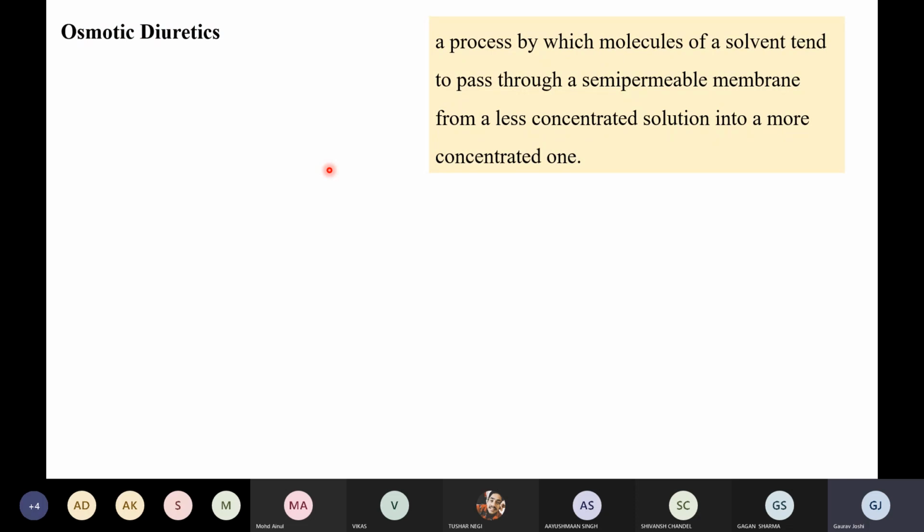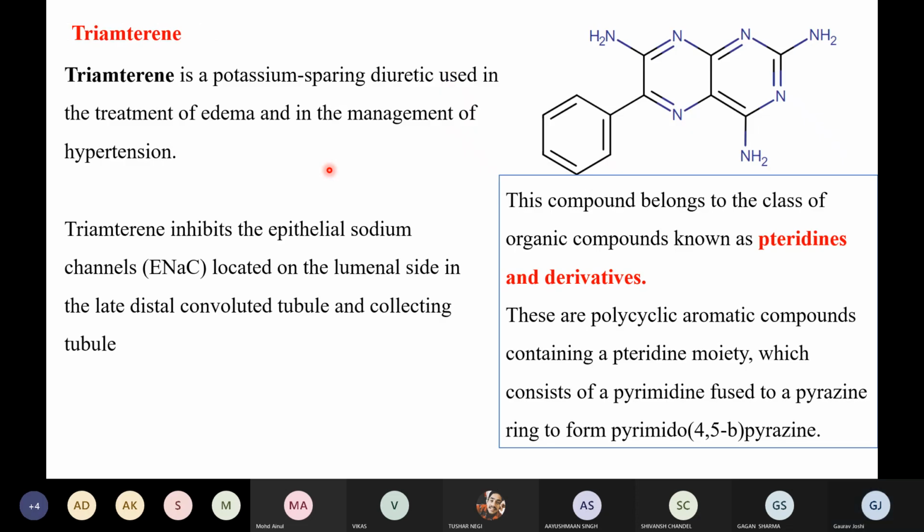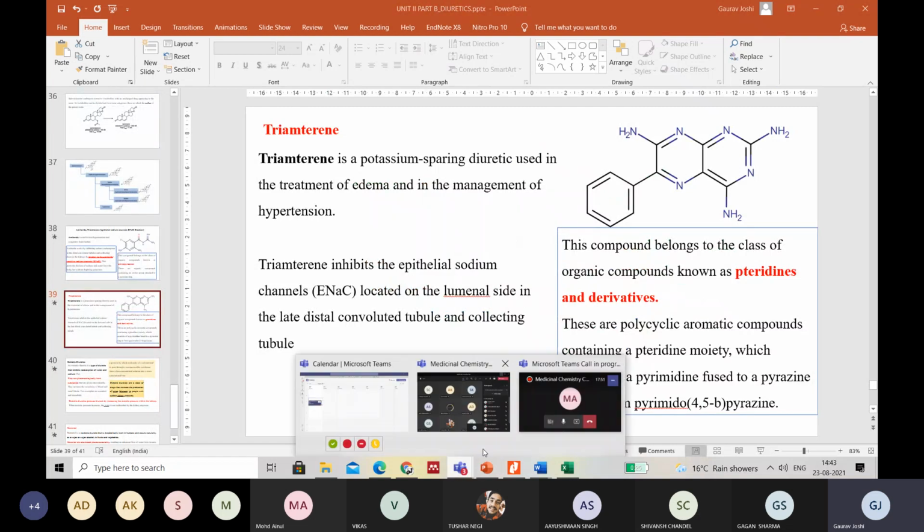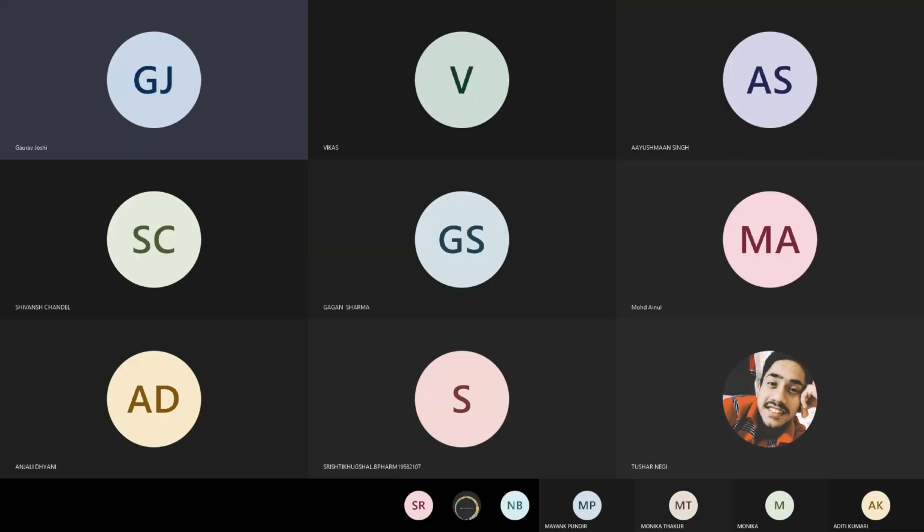So I should complete this also today. This is the last drug, or I'll be teaching this thing in the next class. No problem. I'll be going with the osmotic diuretic because that will be a new class, right? So I'll be teaching you the osmotic diuretics in the next class, right? So in the meantime, I can take some questions from you. Any questions or queries or doubts?